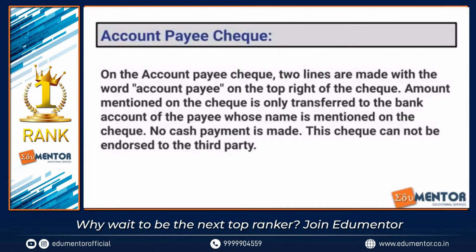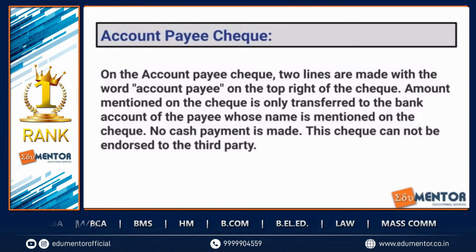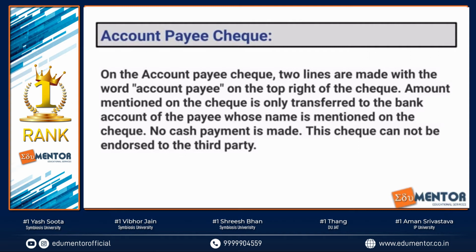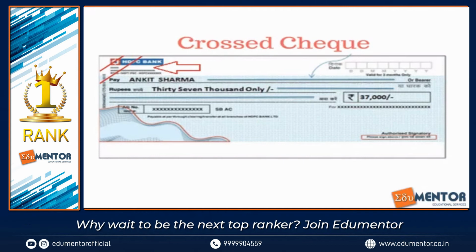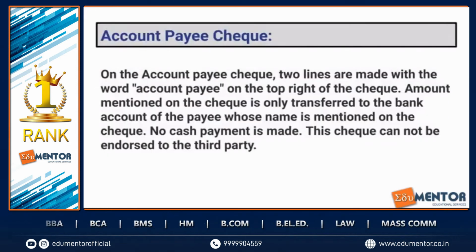Okay. Account payee check. If there are any doubts in any of the parts, please do let us know. An account payee check is very similar to a crossed check. You can remember it this way: just like over here I was crossing the check, I can also write down account payee, A/C payee. Now when I do that, what's the difference then between a crossed check and an account payee check?